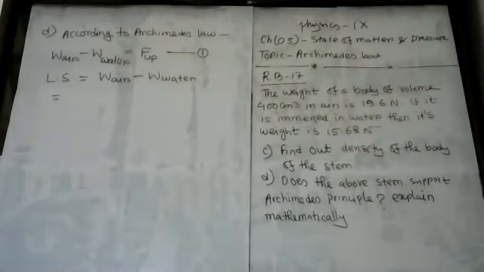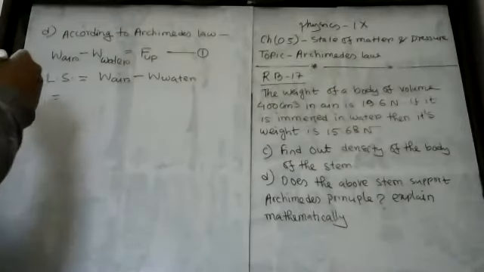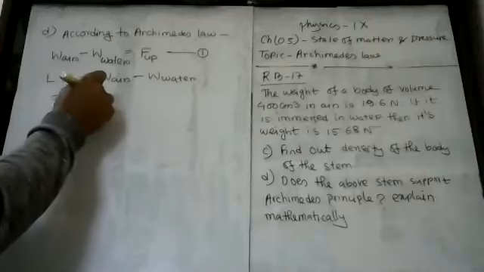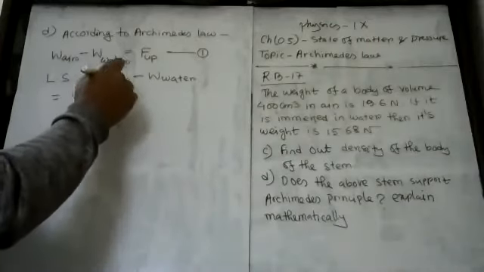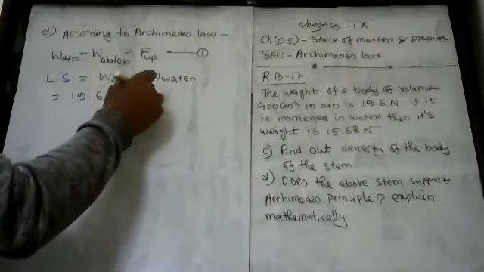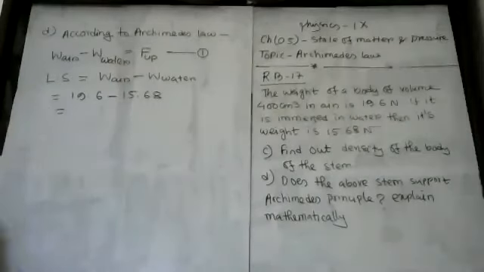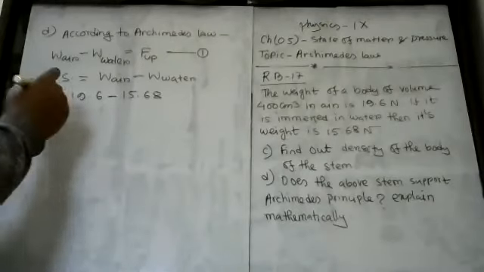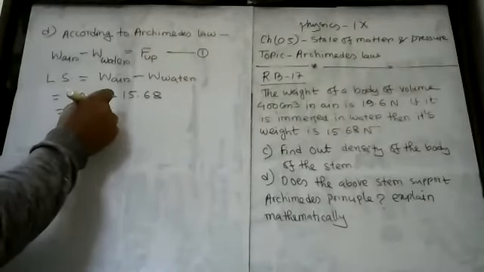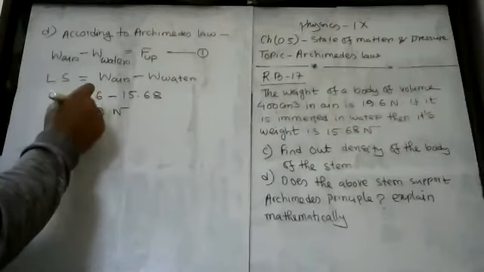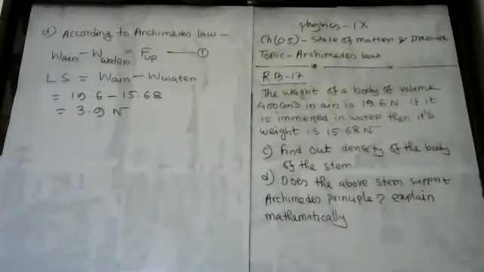Now, my dear student, here weight in air equals 19.6 Newton minus weight in water equals 15.68 Newton. So what's the change of weight? Change of weight equals 3.9 Newton. Any confusion, my dear student, from this part? Okay. So it will equal 3.9 Newton.